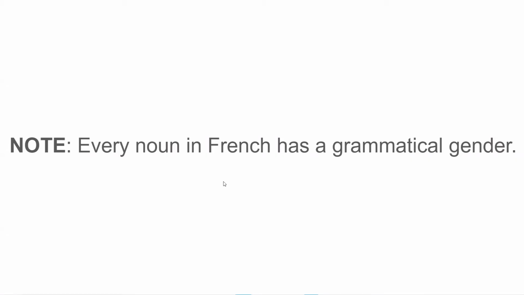In today's lesson, we will be learning indefinite and definite articles. Before we dive in, let's understand the meaning and significance of articles. In the English language, we have three articles, that is a, an, and the. A and an are indefinite articles, whereas the is a definite article. Now let's understand the difference between an indefinite article and a definite article with the help of an example.